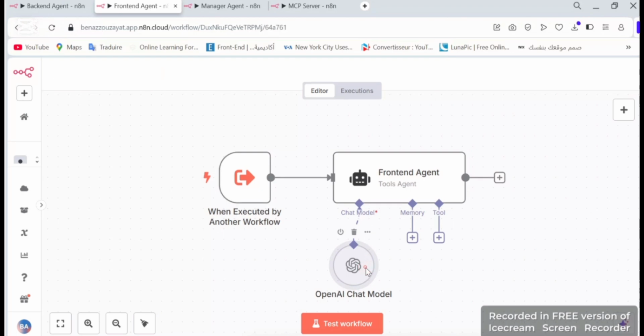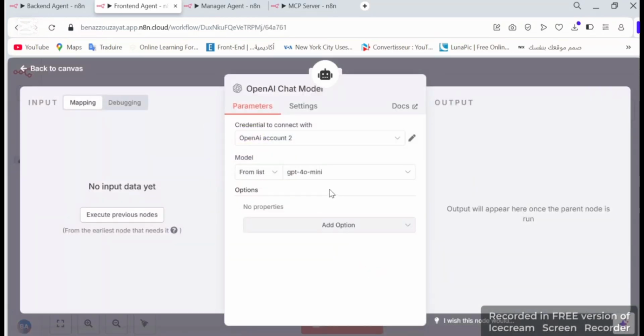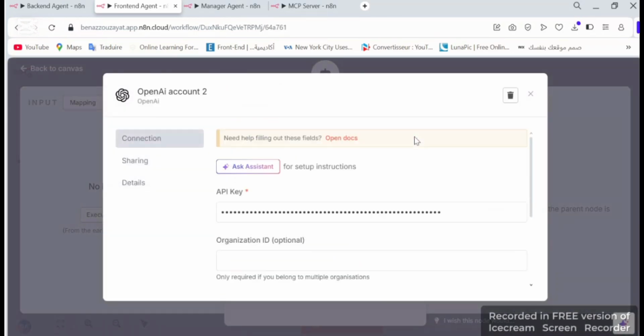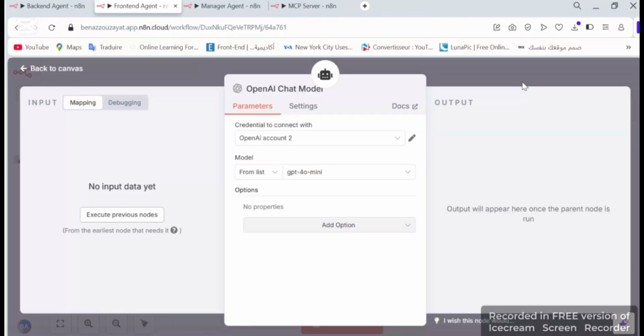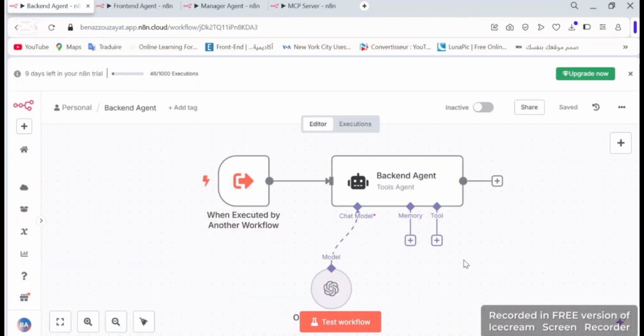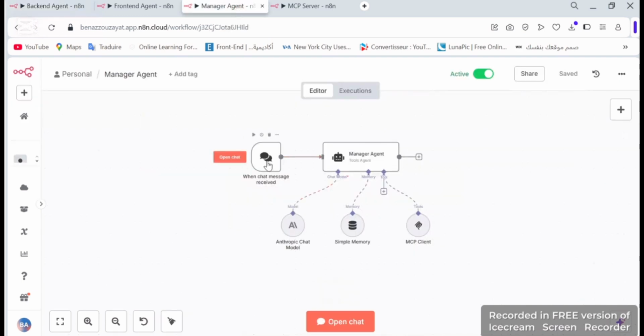And as a model, we use the OpenAI chat model with the name GPT-4o Mini with its secret API key taken from their official website. And here we have the backend agent, which has the same workflow as the frontend. So now let's execute an example to see what this system gives us.